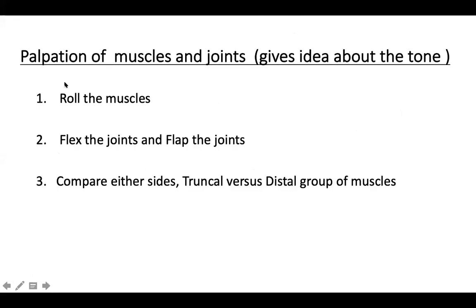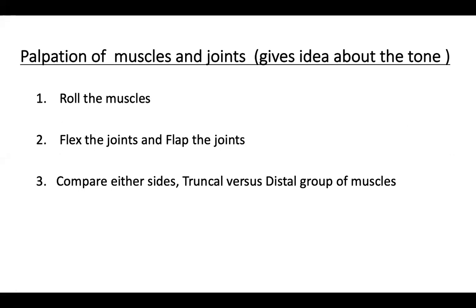So when we are doing this palpation and percussion, essentially we are looking for these tone changes, whether there is hypertonia, whether there is hypotonia, whether there is spasticity, whether there is rigidity, whether there is myotonia, whether there is paradoxical myotonia, and so on. And most of this information can be got by astute observation and performing very simple steps. So how do you start palpating the muscles? You start palpating the muscles and the joints either rostrocaudal, that is from above down, or from distal to rostral. Like you can start from the ankle. I generally start from the ankle.